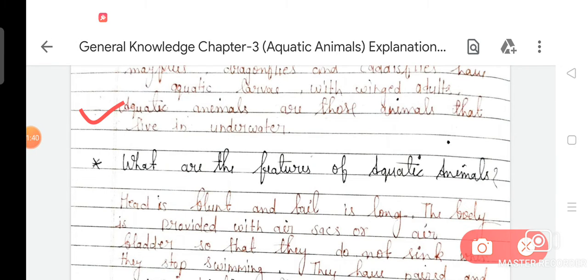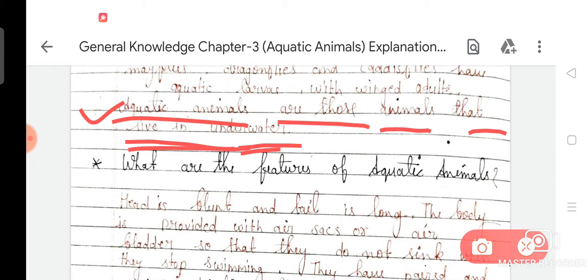Aquatic animals are those animals that live underwater.